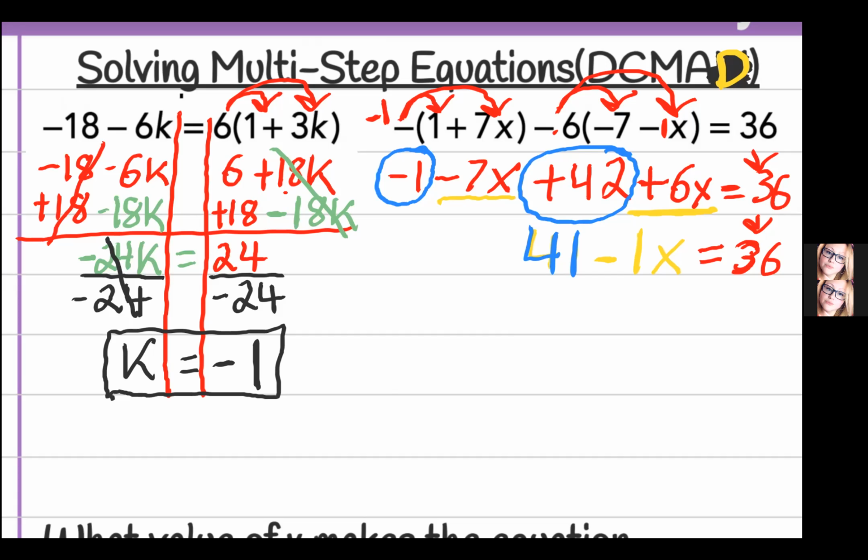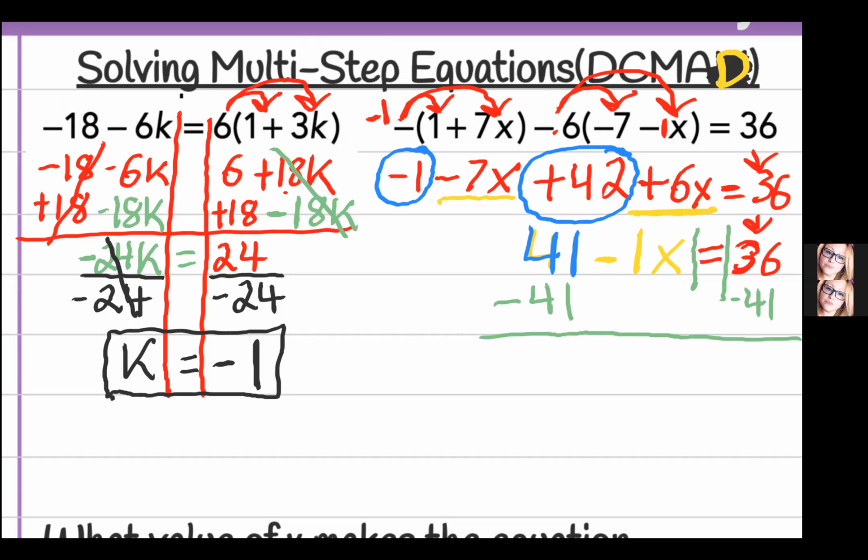So we've got just one variable, and it's already on the left. So that means we've got to move our constants to the right. Our constant on the left-hand side of the equal sign is that 41. What's the sign out in front of it? Well, there's no sign, so that means it's positive. So to move a positive number to the other side, you have to do the inverse, which means subtract. And if you minus 41 on one side, you have to do the same thing to the other.